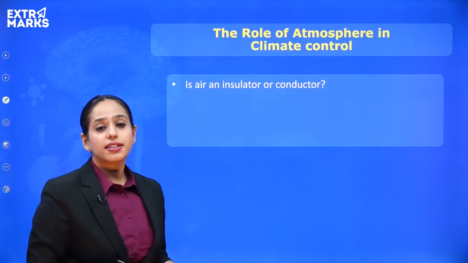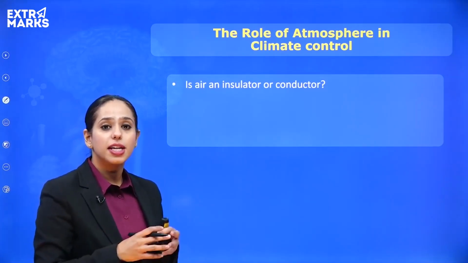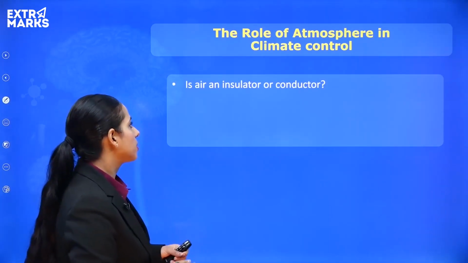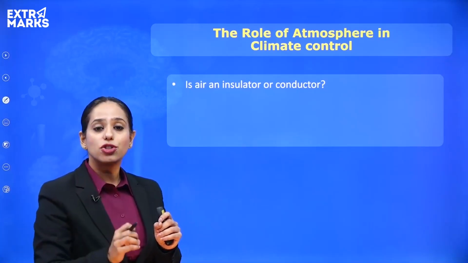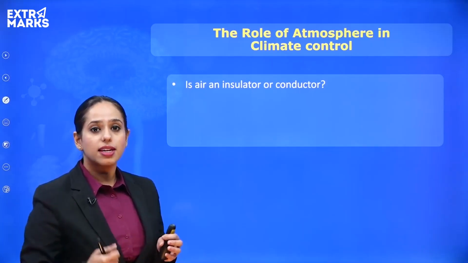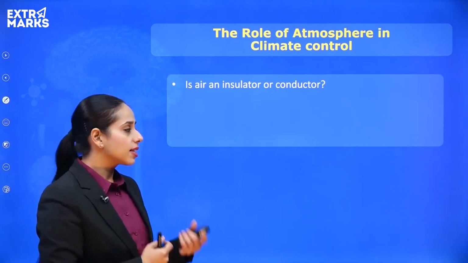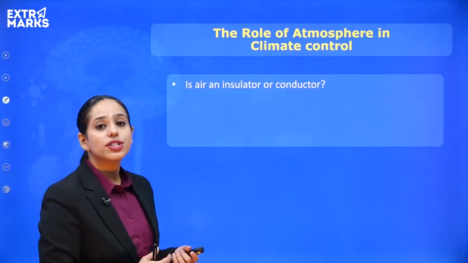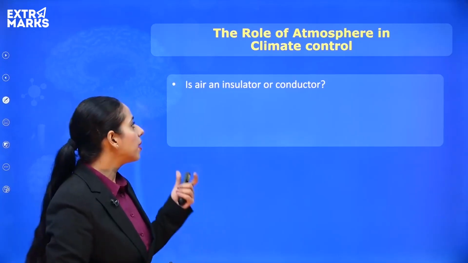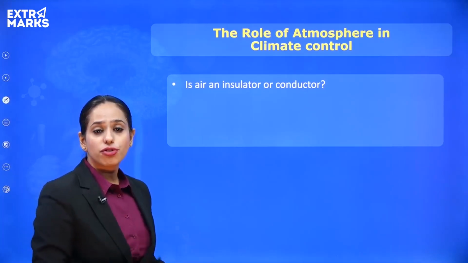So air has an important role in maintaining or regulating the climate of your place. How is that possible? Now, the question is: is air an insulator or a conductor? An insulator is one that does not conduct heat or electrical signals, but a conductor is one that conducts heat and electricity. So what do you think, is air an insulator of heat?